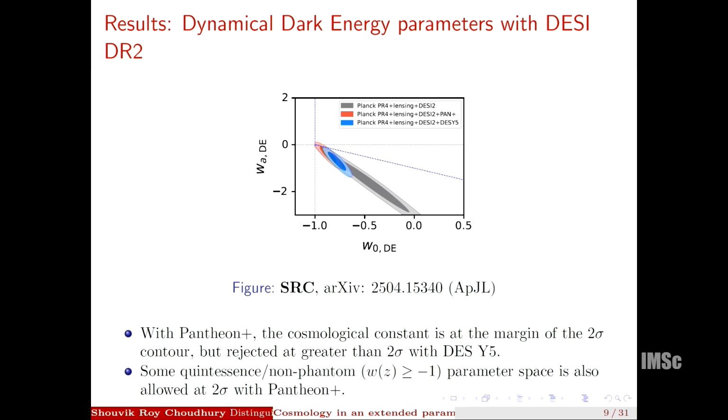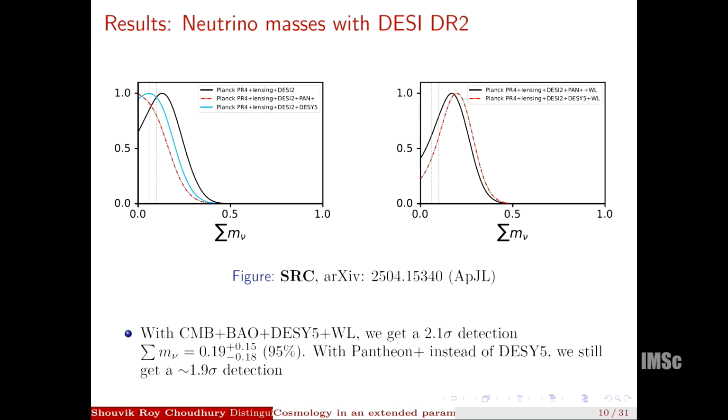So this is a relatively important result because DESI's claim is much stronger, but simple extensions to their model can actually reduce the tension to a large extent and allow cosmological constant at least at the boundary of 2 sigma contours.